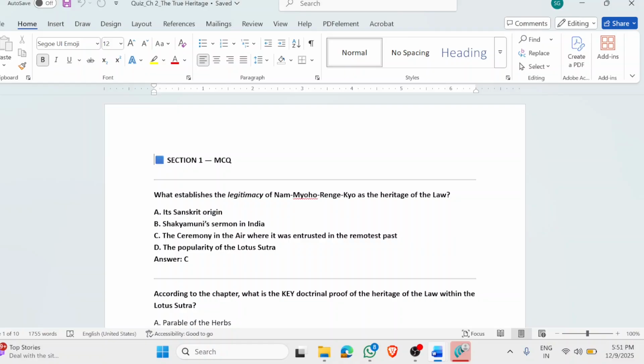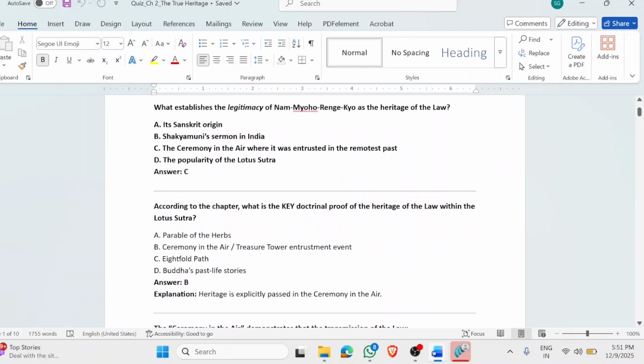So chapter 2, the true heritage. What establishes the legitimacy of Nam-myoho-renge-kyo as a heritage of the law? In chapter 2, we talked about the true heritage and how it was passed on. The entrustment process happened in the ceremony in the air, right? So that's the answer. And there were three key stakeholders, the main people who were part of that entrustment process: Shakyamuni Buddha himself, Many Treasures Buddha, and Bodhisattva